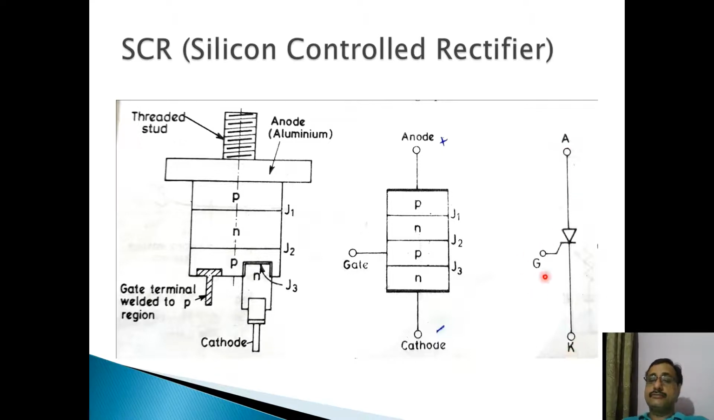Now what is the function of the gate then? Gate provides the control property in this SCR. You can control the power by using the gate signal. This is the only difference between the diode and SCR. The construction is different, but the difference is only this gate. If you forget this gate, it is a diode. By giving the gate signal to this SCR, you can control the output voltage or control the power which is being fed to the different devices.